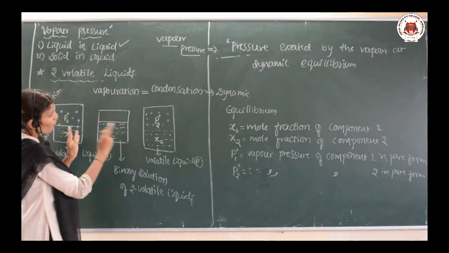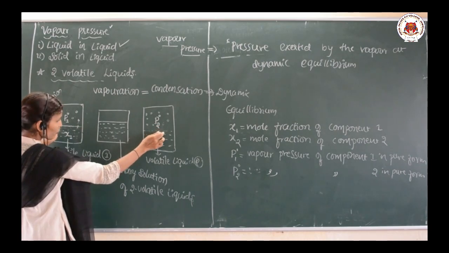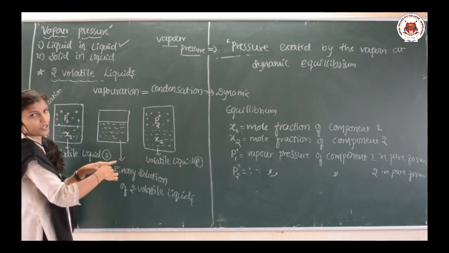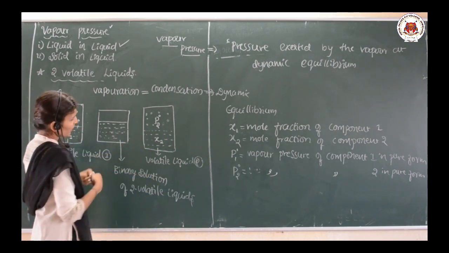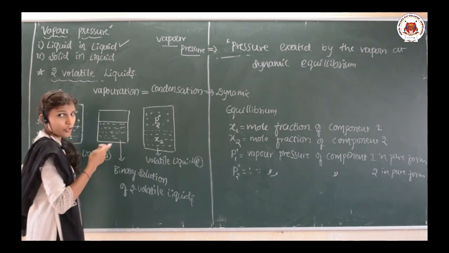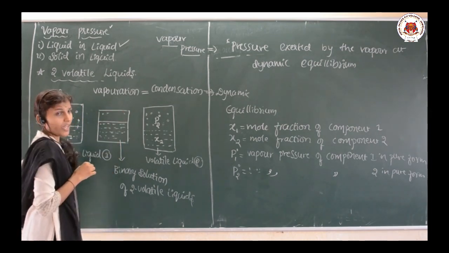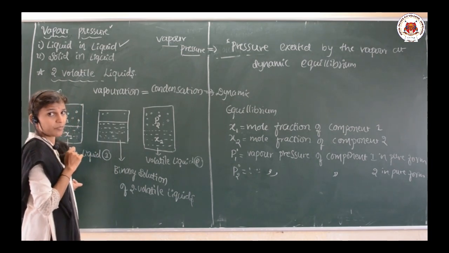Okay. Now, what am I doing? I am combining these two in order to get a binary solution. When I mix these two liquids, don't you think they also form vapor and exert pressure? Correct.